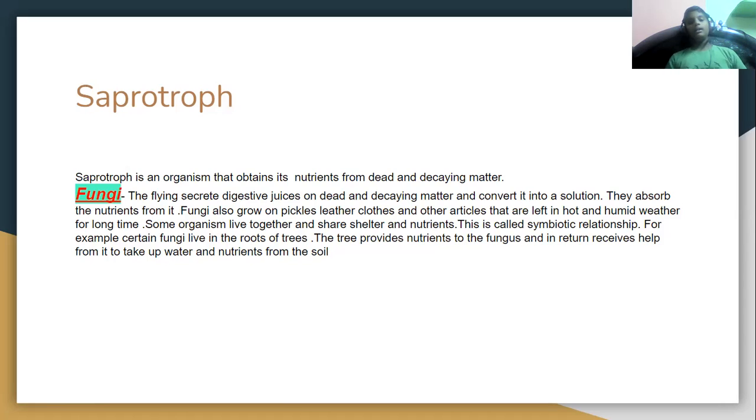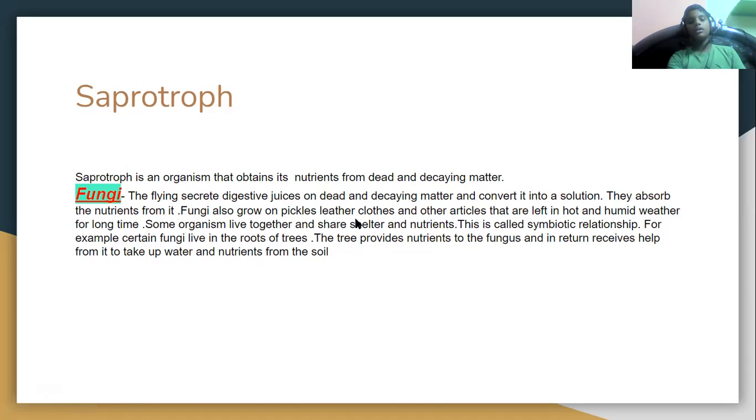There are some special organisms known as saprotrophs, which specifically need dead and decaying matter. So fungi, mushrooms, you may know these are fungi. The fungi secrete digestive juices on dead and decaying matter and convert it into a solution. They absorb the nutrients from it. Fungi also grow on pickles, leather clothes, and other articles that are left in hot and humid weather for a long time.